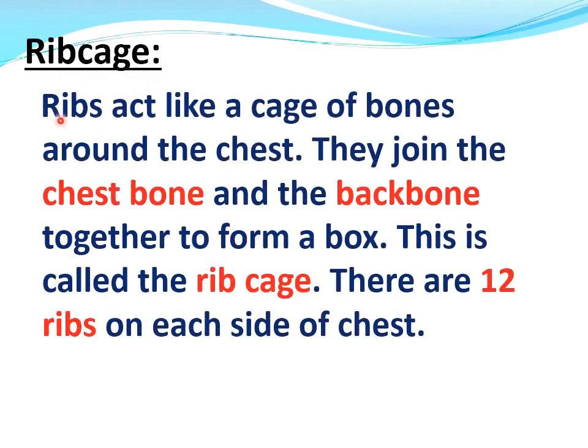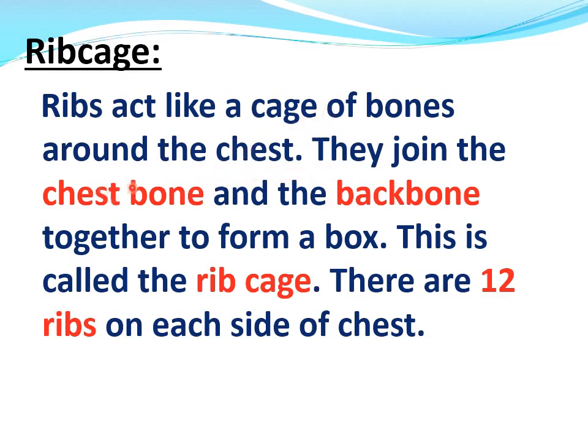Now, number 3, rib cage. Ribs act like a cage of bones around the chest. They join the chest bone and the backbone together to form a box. This is called the rib cage.